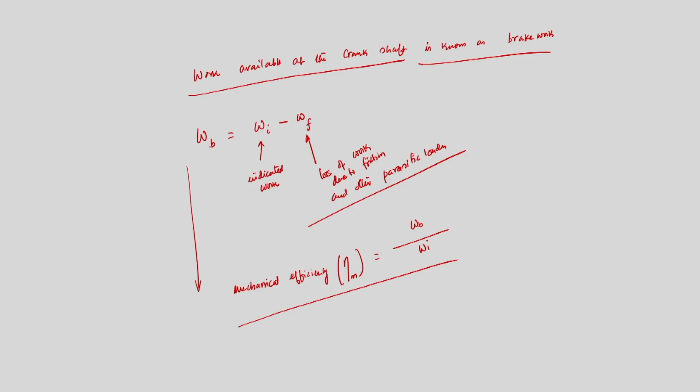Very good. Now, we will discuss a few things. Again I told you that work can be obtained from the process lines on PV coordinates in the indicated diagram. As I said, what is the gross indicated work? We are getting work output only because of the power stroke.